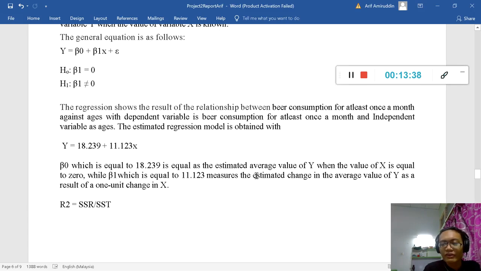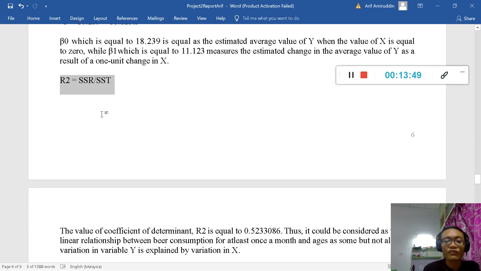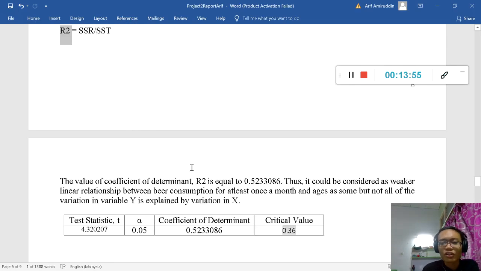And that's it for the explanation. And this is the formula of the coefficient of determination. It is equal to R2, and the coefficient that we get is 0.52303386. Thus it could be considered a weaker linear relationship between the consumption, but not all of the variables is explained by the variation in x. So we could predict using this equation, but it's not as accurate as what we will see when we actually conduct the experiment.